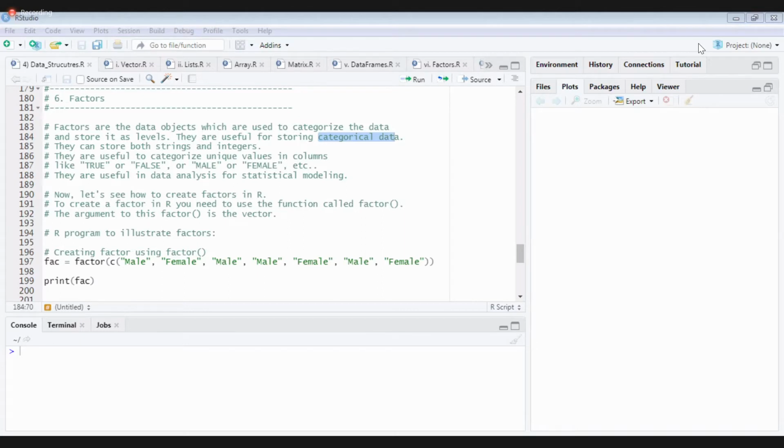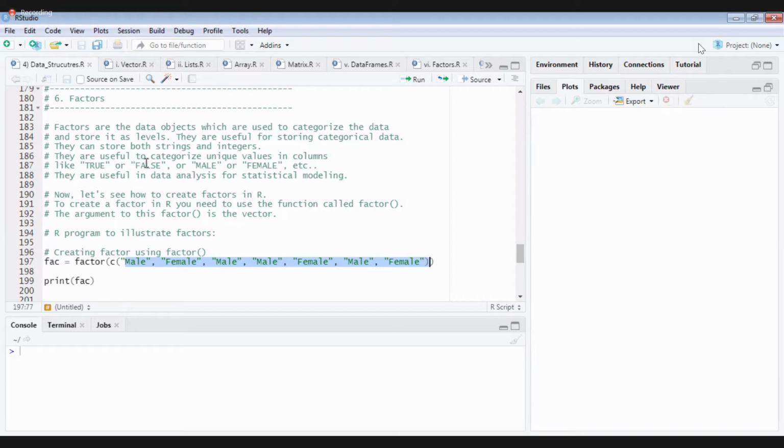Okay, that is continuous data. A person's height or weight is continuous data. Then what is an example of categorical data? Like gender. Gender we can categorize into two: either male or female. Even if there are 60 students or 100 students, we can categorize into any one of the genders. But height, weight, those things we cannot categorize.